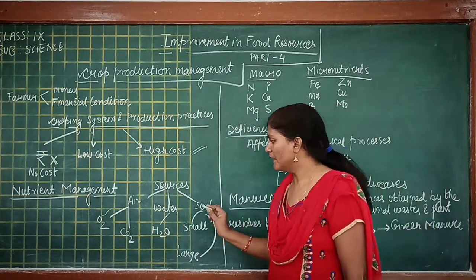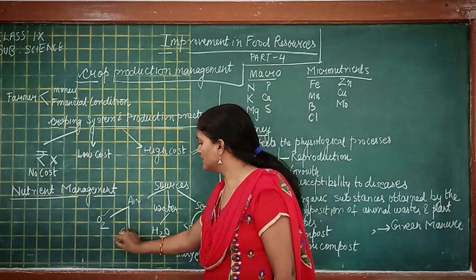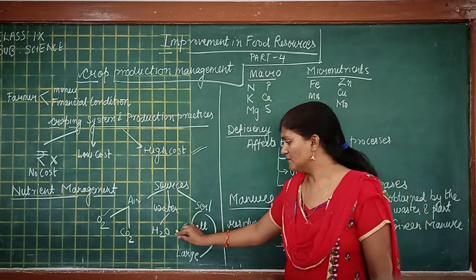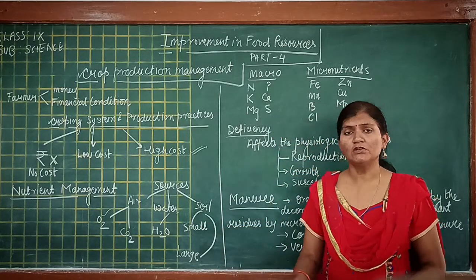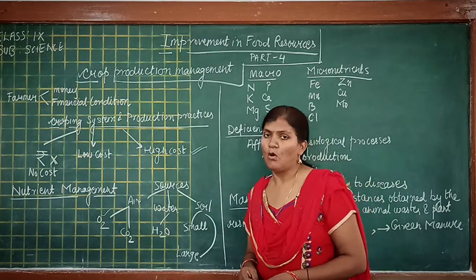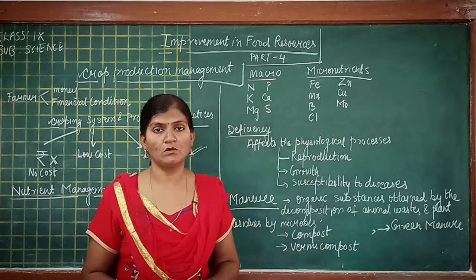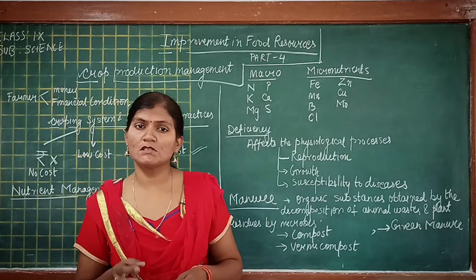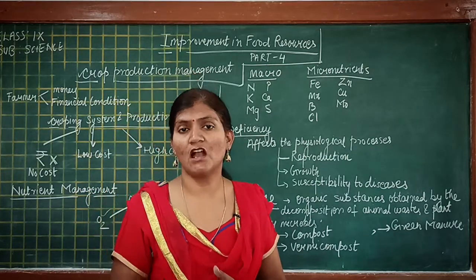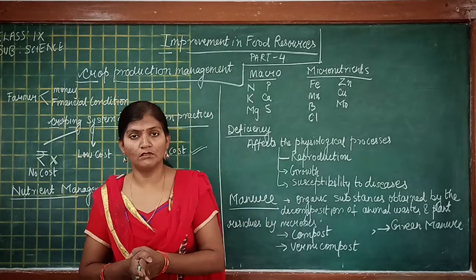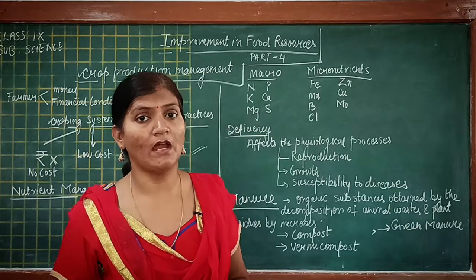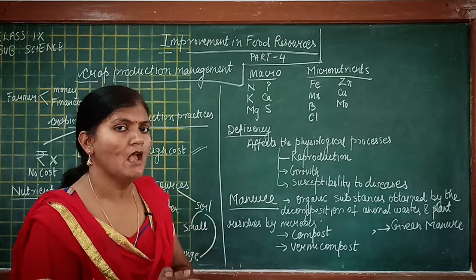If we leave out oxygen, carbon, and hydrogen, then we are left with many nutrients which are supplied by soil. But of all the nutrients supplied by soil, there are certain nutrients which are required in lesser quantity for the plant, and certain other nutrients which are required by the plant in more quantity.